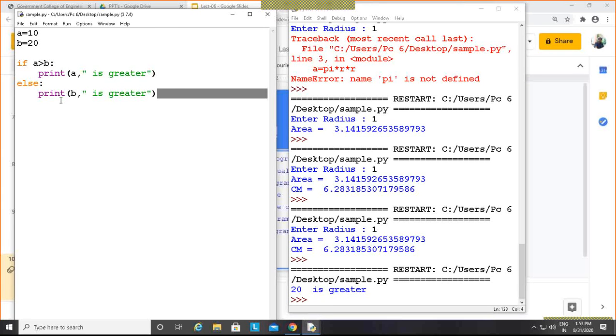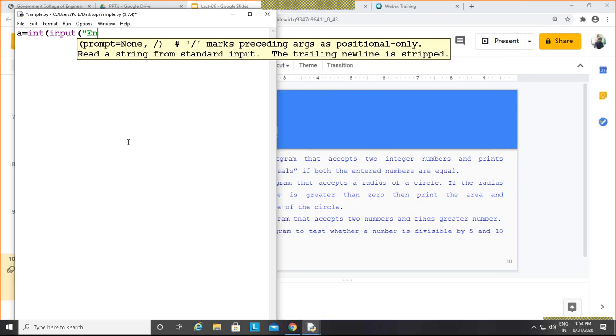And the last one that I will tell you: write a program to test whether a number is divisible by 5 and 10, or whether that number is divisible by 5 or 10. This is the statement. Now this program will just start. I just accept these two numbers from the user.